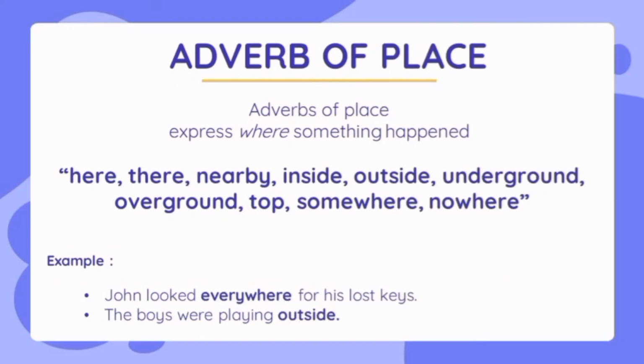The second one is adverb of place. Adverb of place is an adverb which tells us about the place where something is done or happens in the sentence. It is used generally after the verb, object, or at the end of the sentence. Adverbs of place are like here, there, nearby, inside, outside, underground, overground, top, somewhere, and nowhere.